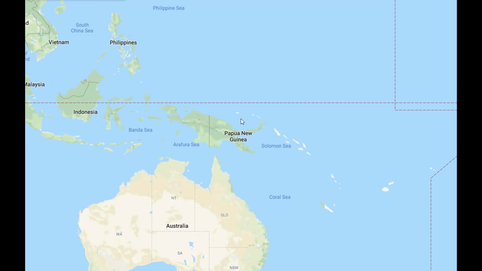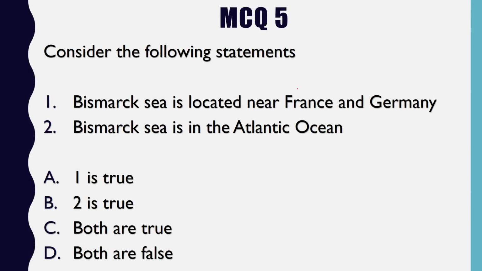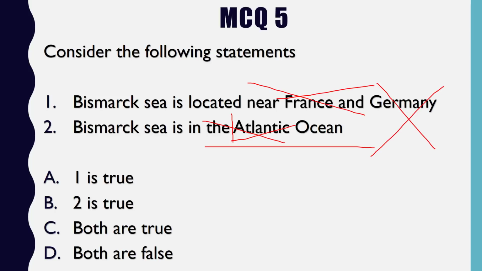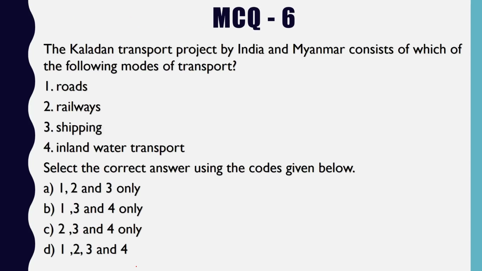So this is our answer, and both the statements are incorrect. Bismarck Sea is not located near France and Germany, neither is it located in the Atlantic Ocean. It is part of the Pacific Ocean. So both these statements are incorrect. Our answer is D, both are false.